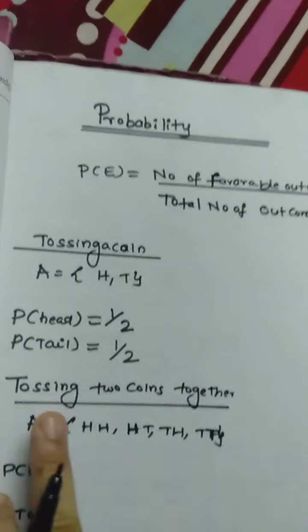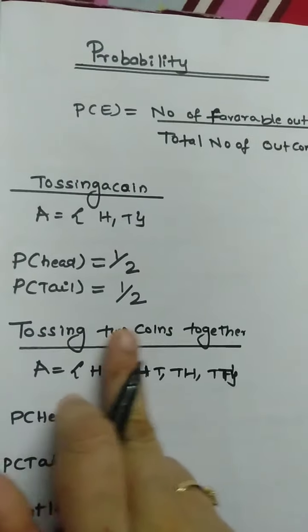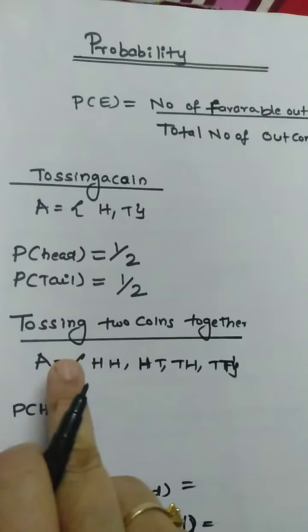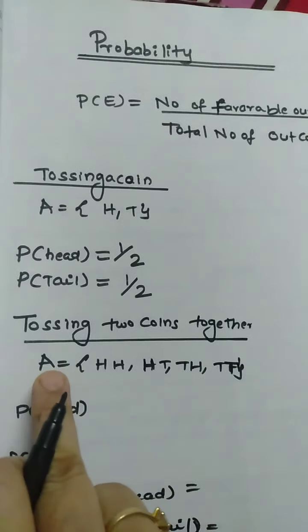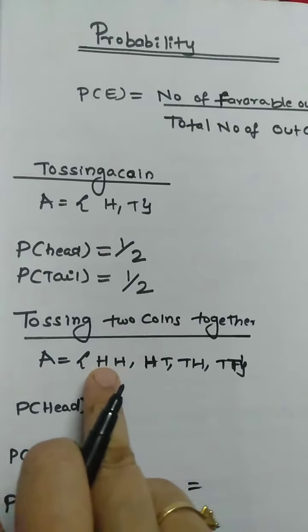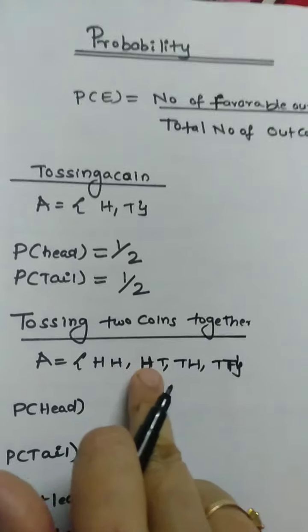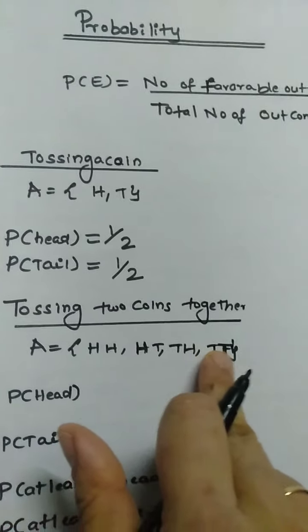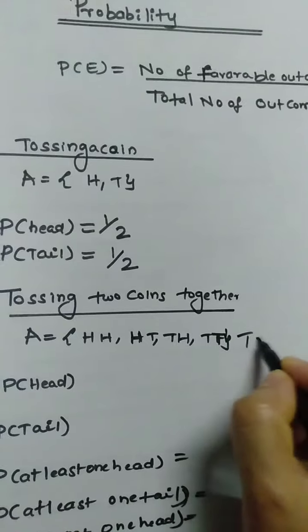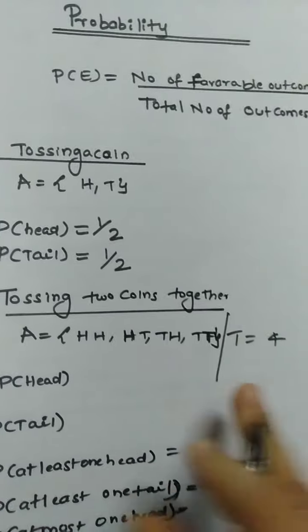Next, what if you toss two coins together? What are the possible outcomes? You may get head and head, both the coins have a head on the upper face, head and tail, or tail and head, and tail and tail. There are total 4 possible outcomes.